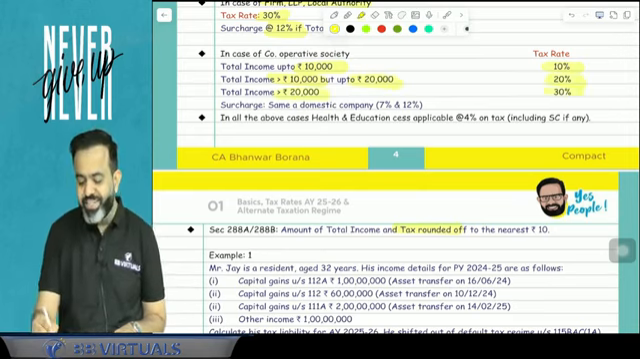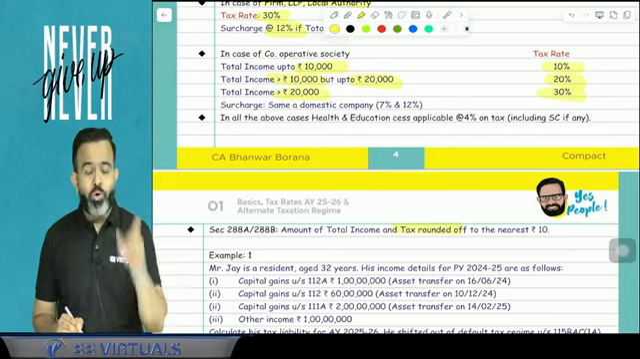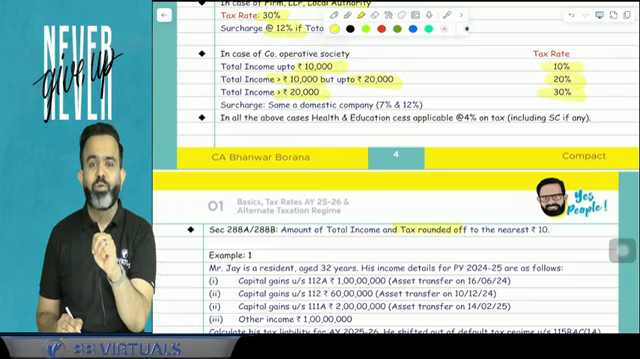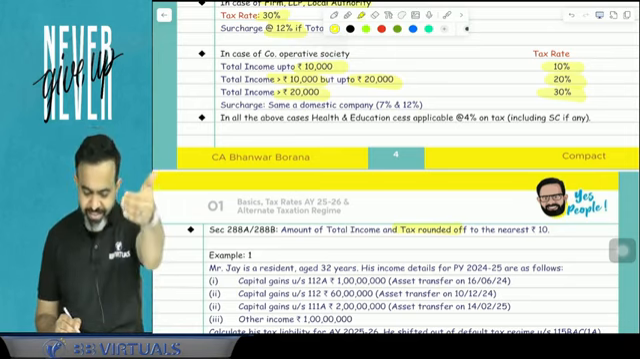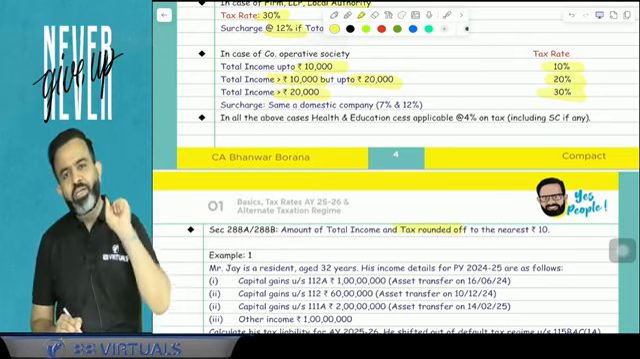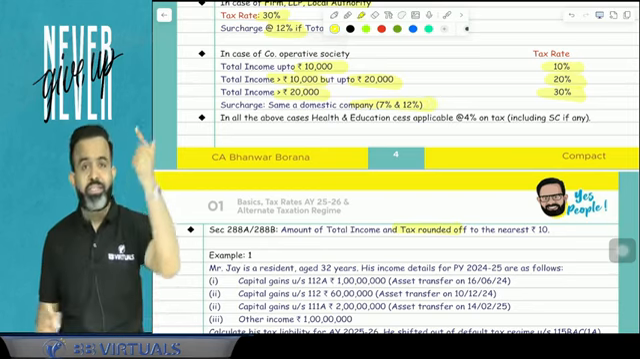If income is more than 20,000, then the tax rate is 30%. But don't worry, for the cooperative society there is one special tax regime also, that is 115BAD and 115BAE, which we will explain later in today's session. Now guys, in case of a cooperative society, the surcharge is applicable like a domestic company.